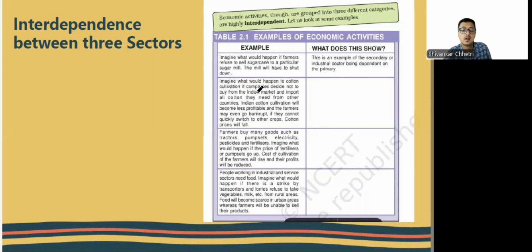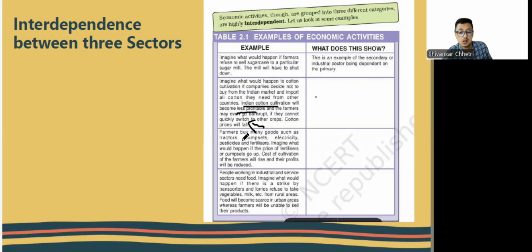So that means if the Indian market decides to import all the cotton raw materials from outside, then our agriculture, our farmers, our cotton growers will suffer because there will be a huge fall in the price, right? Indian cotton will not be profitable. So this basically shows the dependence of the manufacturing sector on the agriculture sector, and the dependence of the agriculture sector on the manufacturing sector.